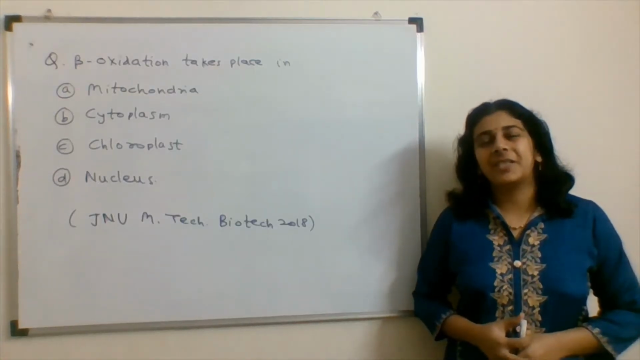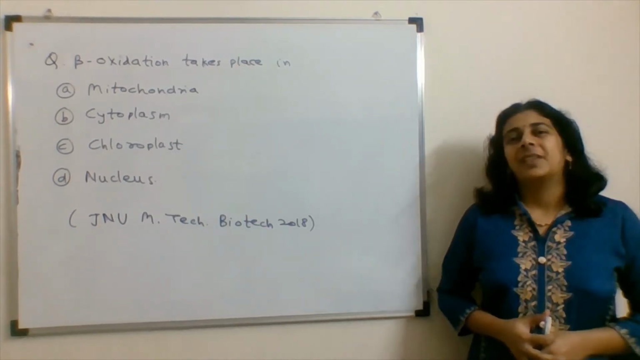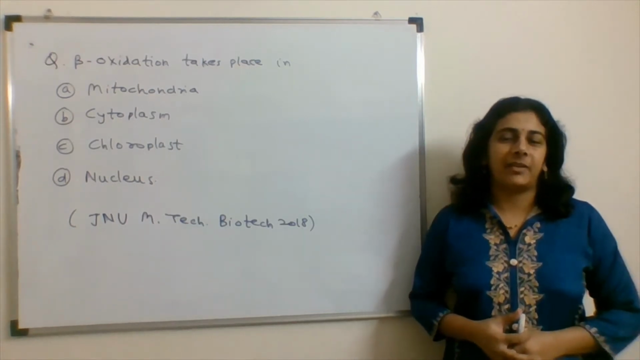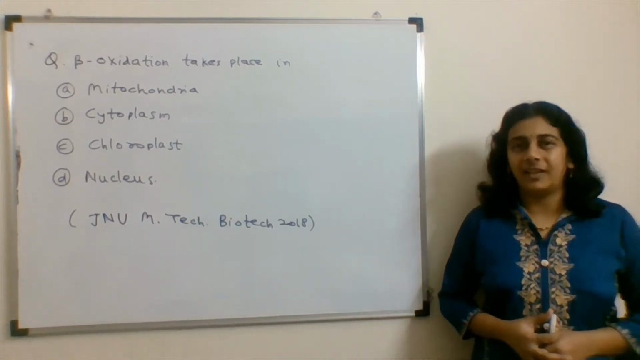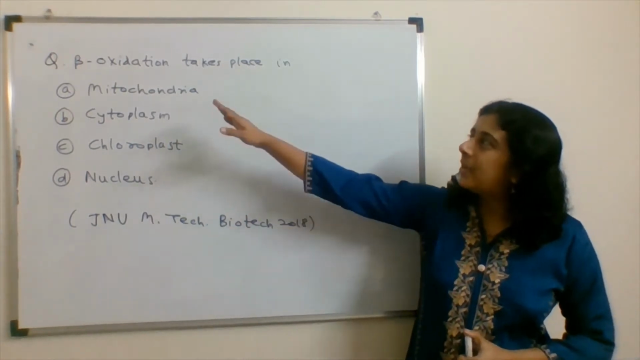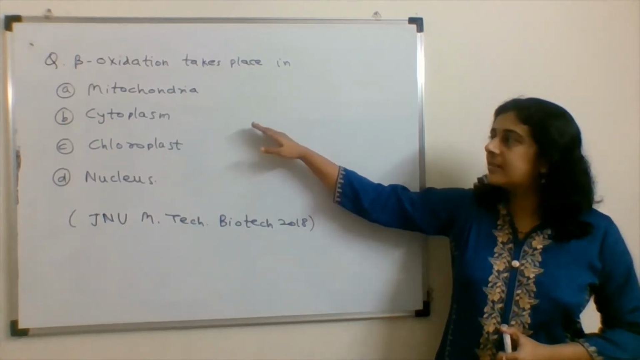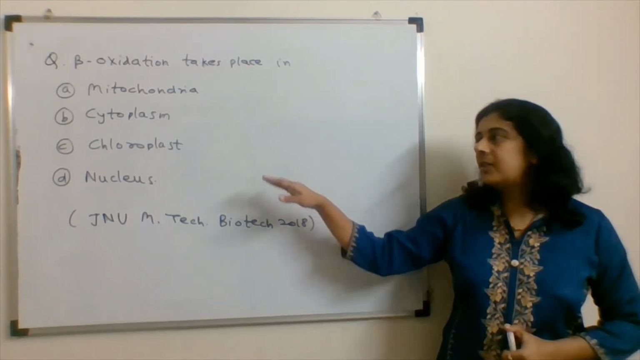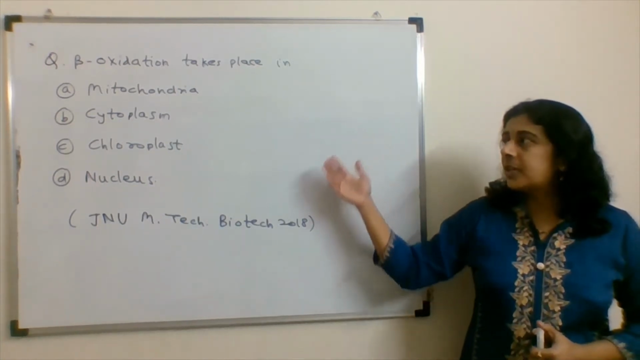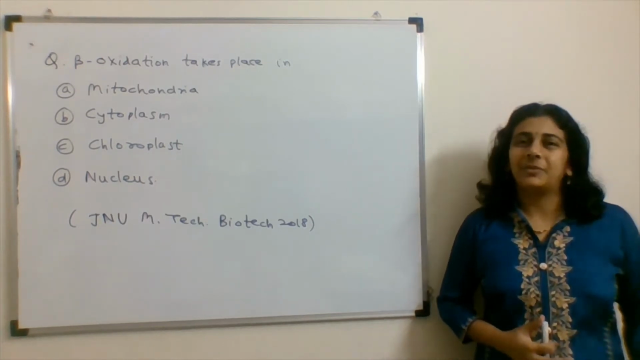Here we solve questions from MSc entrance examinations. The question for today's video is from JNU MTech Biotechnology Entrance 2018. Let's see what is the question. Beta oxidation takes place in: options are mitochondria, cytoplasm, chloroplast or nucleus. So we'll go through the functions of each organelle and find the answer for the question.